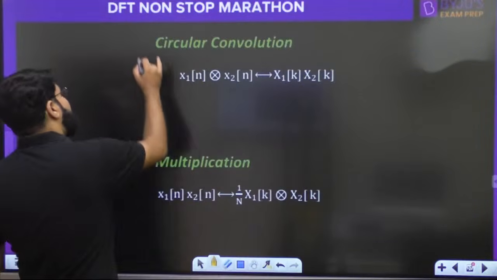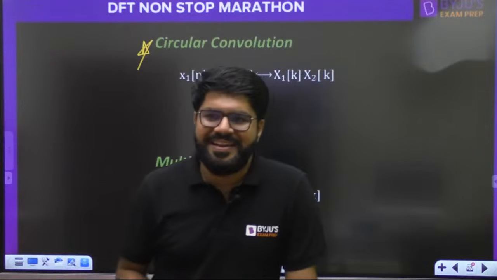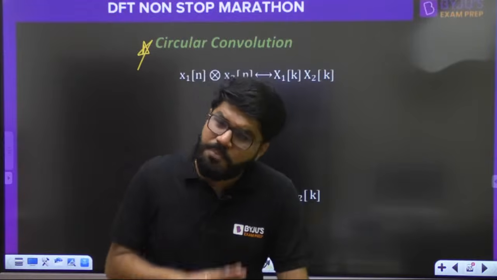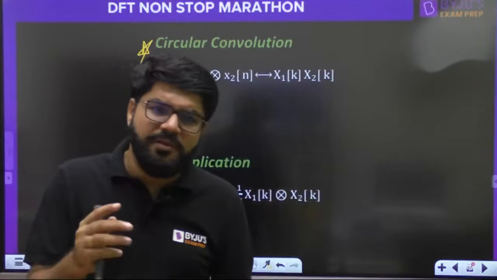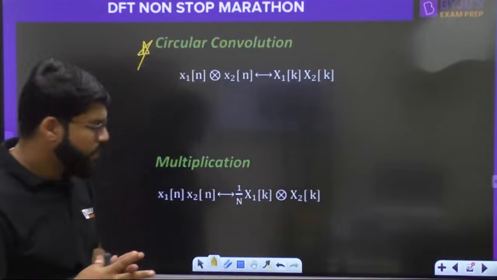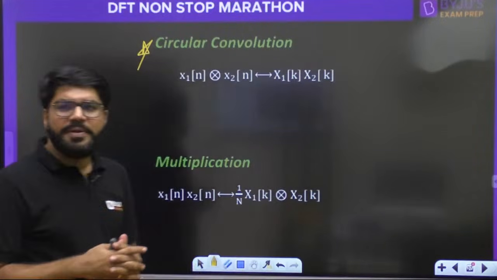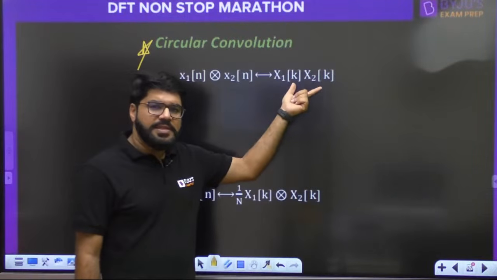Okay, now again come to the very, very important point, circular convolution. First understand how to do the circular convolution. The property is again the same, nothing new. You are not seeing anything new. Actually, if you see from property 1 till here, there is nothing new in the properties as of now. Convolution in time, multiplication in frequency.